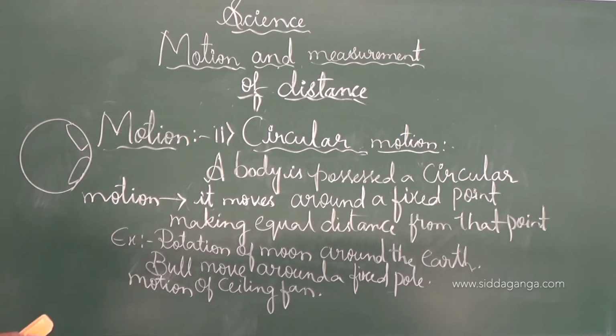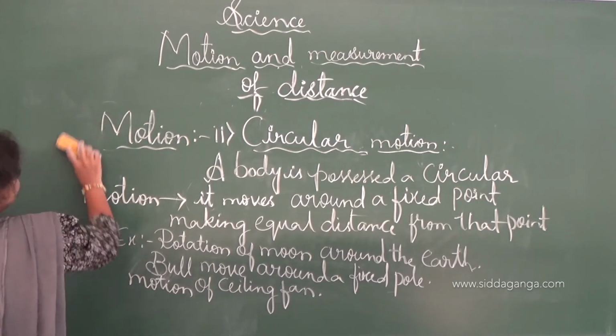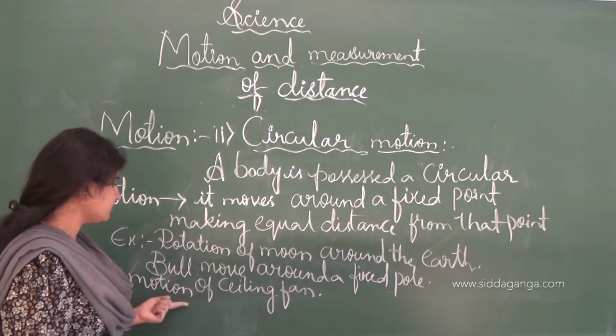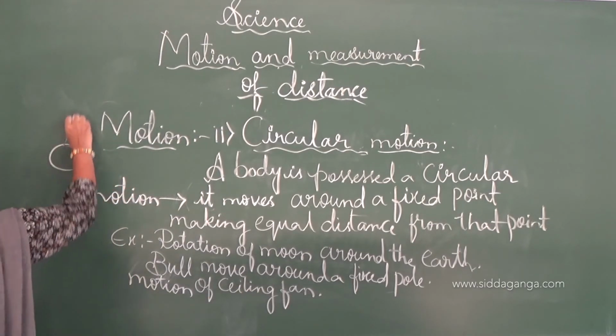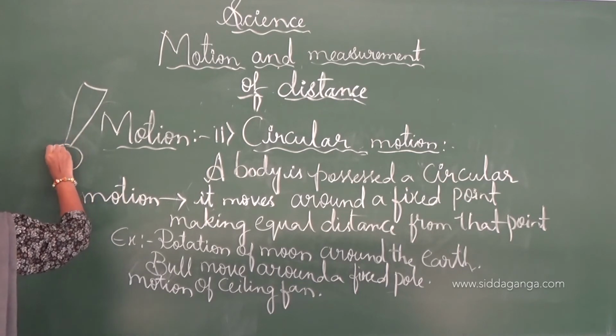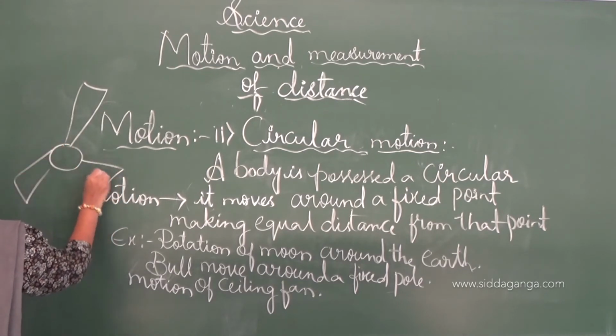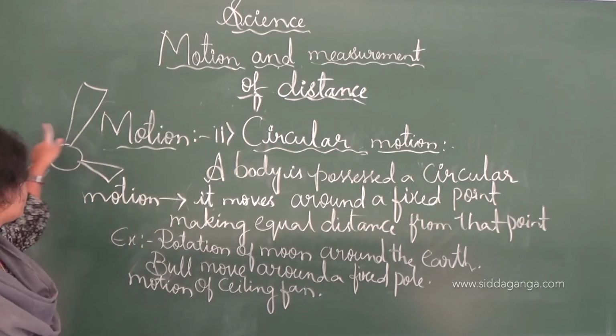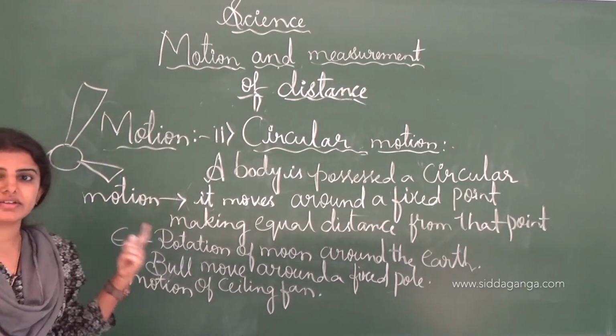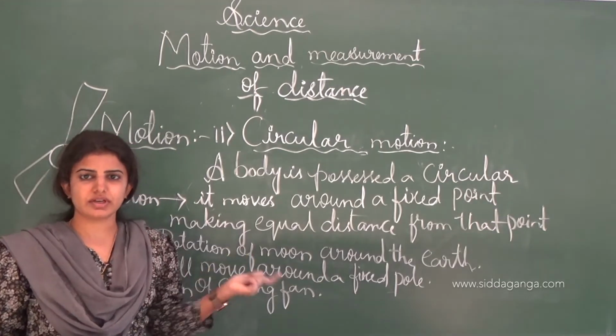It is one of the examples of a circular motion. And the next one is the motion of the ceiling fan. Consider a fan with blades. After switching on the fan, the blades rotate at a fixed point, and this is one of the examples of a circular motion.